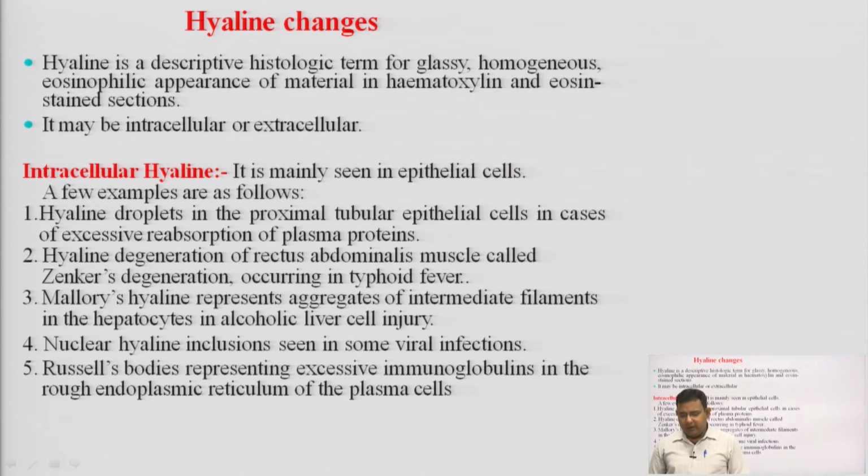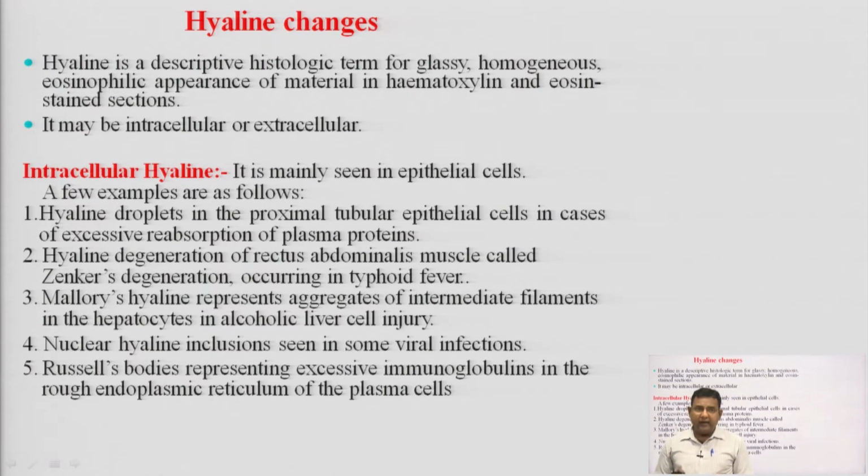It may be intracellular or extracellular. It means hyaline can be deposited intracellularly or it can be deposited extracellularly. So, start with the intracellular hyaline. It is mainly seen in epithelial cells. So, in epithelial cells you can see the intracellular hyaline. There are some examples I have given here.